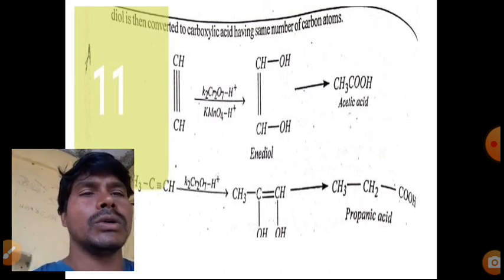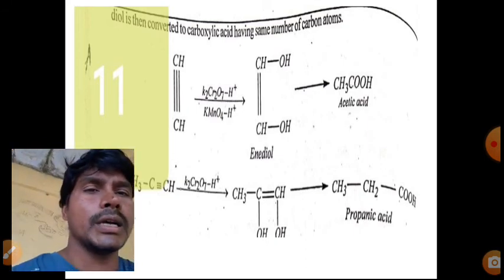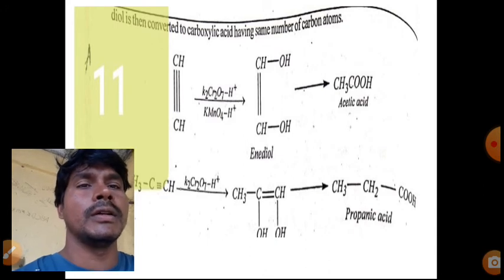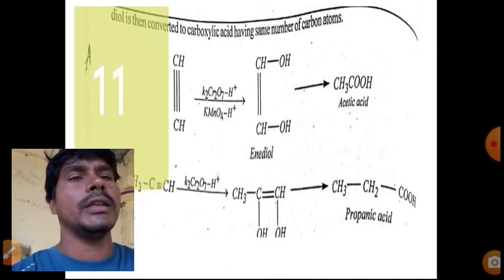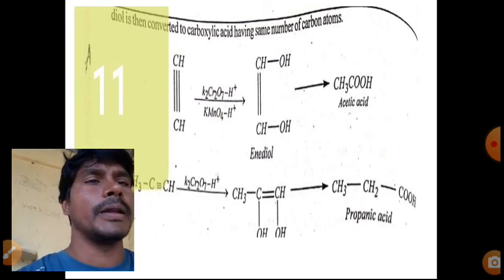So here also the same number of carbons, a carboxylic acid is given in the oxidation reaction. Here propanoic acid, three carbons, prop is there, propanoic acid. But here an ethene diol is produced as an intermediate.